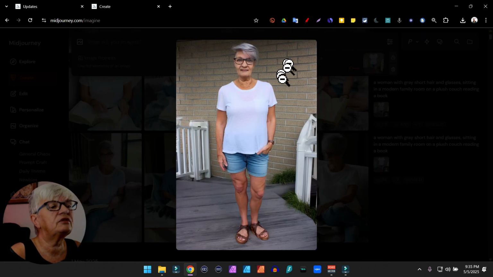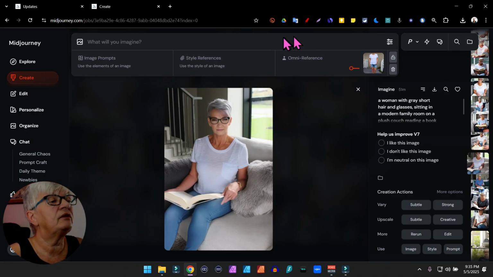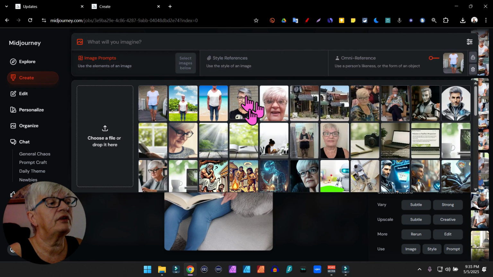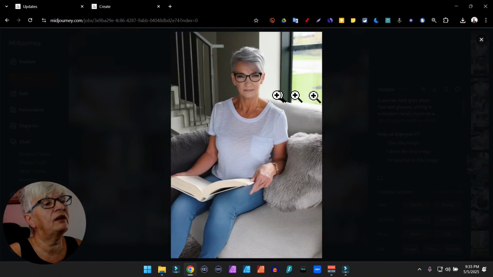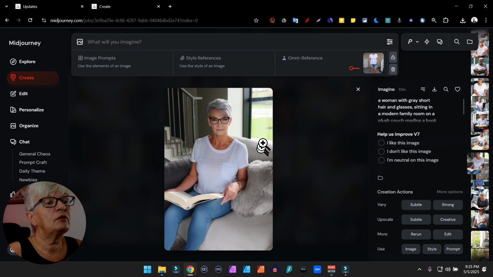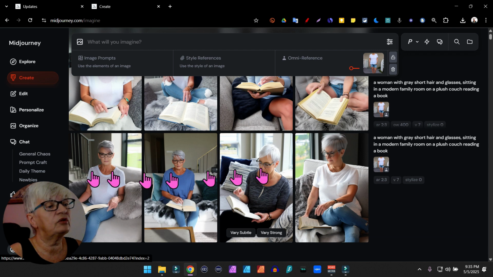This is the image I used, and now let's look at the results when I used Omni Reference 100, which is the standard. This is the first one, it doesn't very much look like me, but it kept the clothes, and I'm sitting on a plush sofa. Out of these, I don't think any of them was really looking like me.